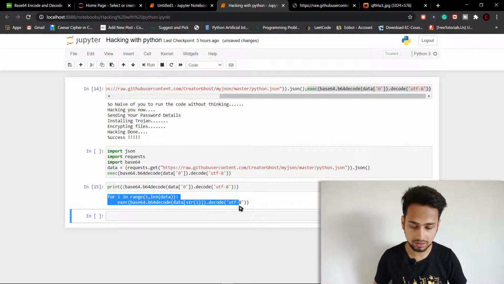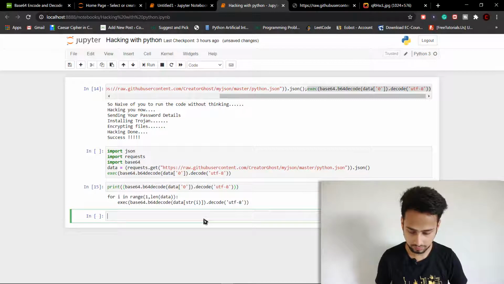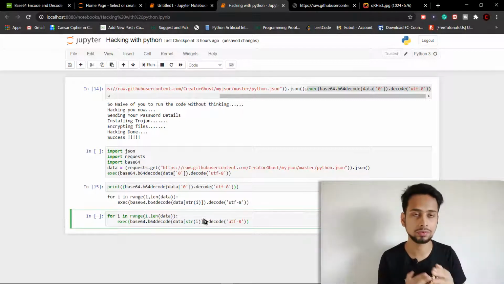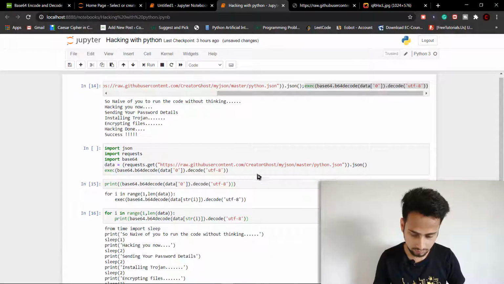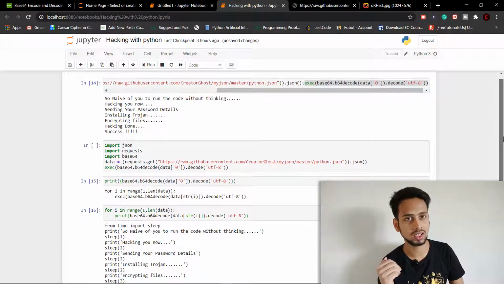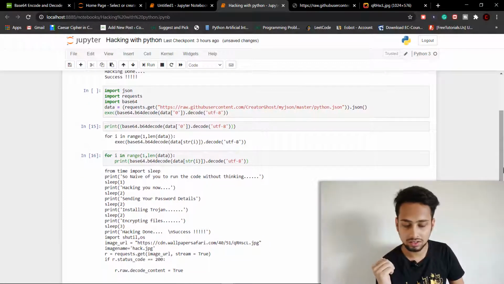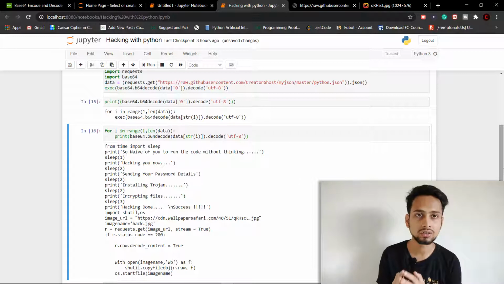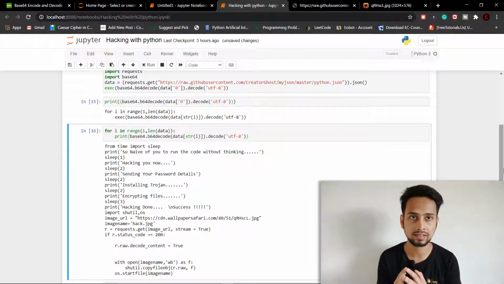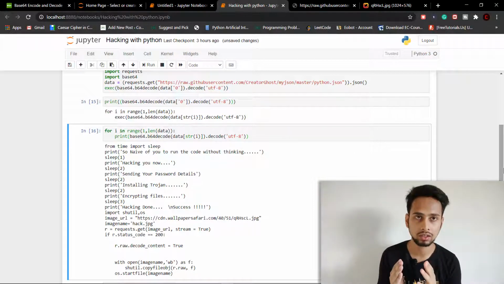So just copy paste this, and here again, instead of executing, we are simply going to print them. Okay, here is the code that was hidden inside this UTF-8 encoding, and here you can simply see the text in clear format. So like this, you can hide anything inside a single line of Python, and someone with no knowledge or little knowledge about programming is going to get hacked. You have to be careful while using anything like that.